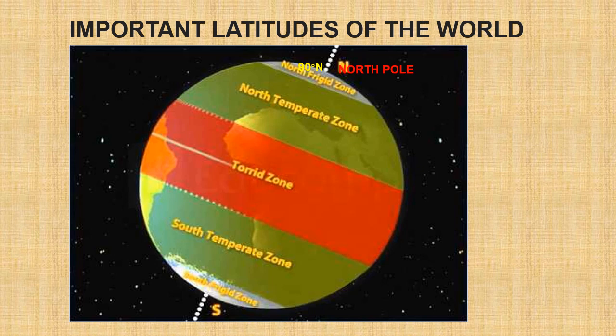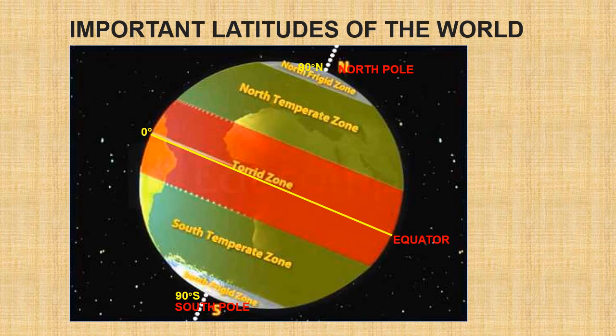These are real points and are marked with 90 degree N. Next, the South Pole, marked with 90 degree S. With the help of the North Pole and South Pole, which are real points and the end points of the axis, the other latitudes have been imagined. Next, the most important 0 degree latitude, known as the equator, which divides the earth into two halves of a sphere, the northern hemisphere and southern hemisphere.